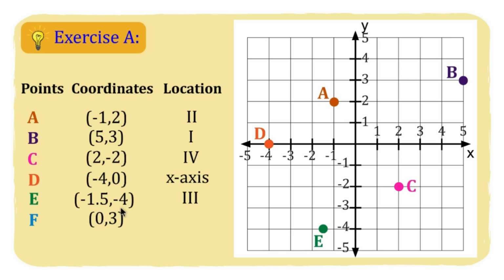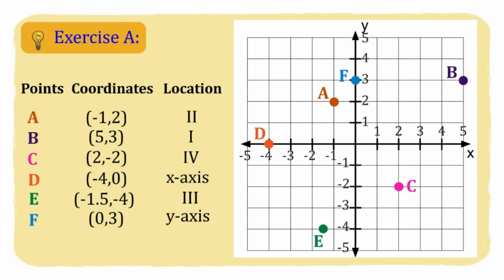For letter E, we have here point E. Nandito po siya. So ang location niya is quadrant 3. Okay, and then last we have here point F with coordinates 0, 3. This time, it is here, dito mismo sa y-axis. Okay, so there you go. I hope nasagot nyo to. Na-plot nyo siya ng mabuti and tama po ang inyong sagot.